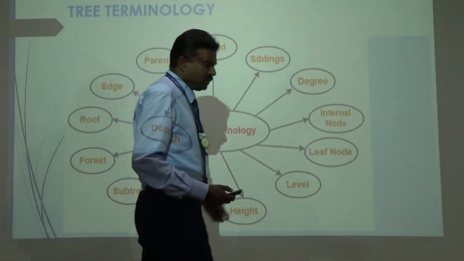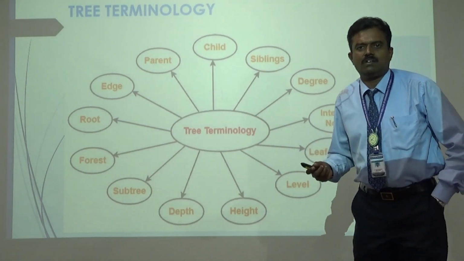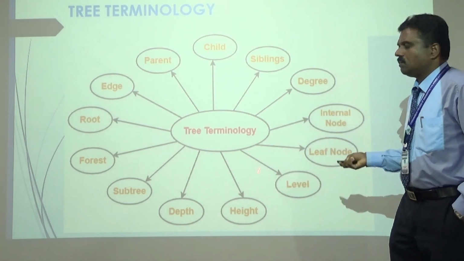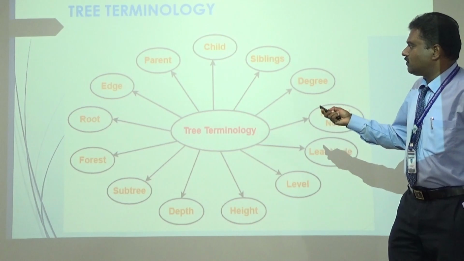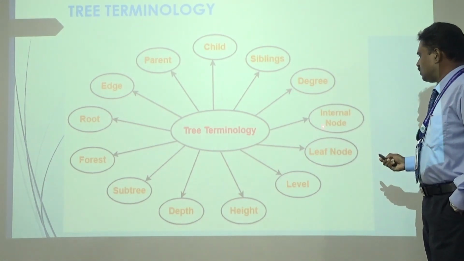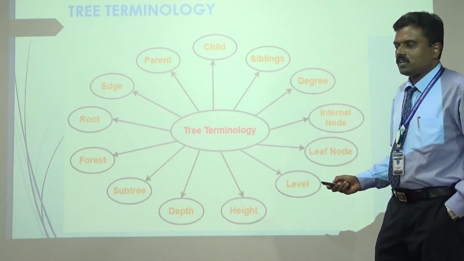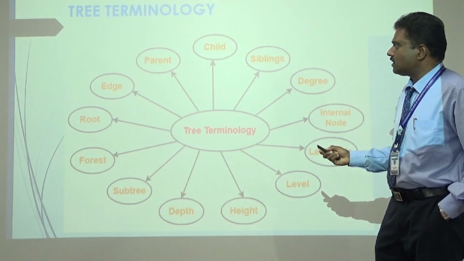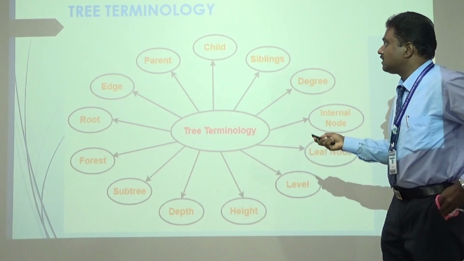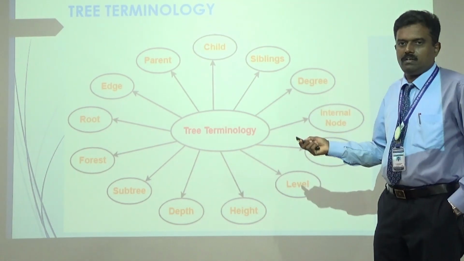Next concepts in this tree. Before we discuss the tree, we should know the various tree terminologies. These are the technical terms of the tree, because without knowing all these terms, we can't learn the tree structures. For a tree, the child, siblings, degree, internal nodes, leaf node, levels, height, depth, subtree, forest, root, edge, parent, grandparent, grandchild are some of the basic terminologies. Let me explain all these terminologies one by one in the subsequent slides.